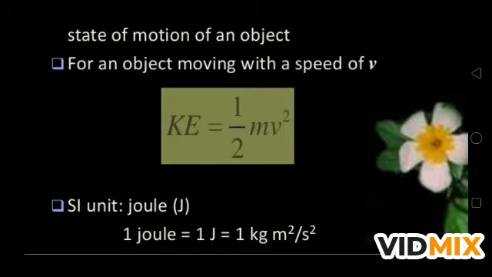So we can say that the kinetic energy, the potential energy, or any type of energy, the energy unit is joule. 1 joule means 1 kilogram meter square per second square. So it is the SI unit of energy, joule, and it is equal to 1 kilogram meter square per second square.